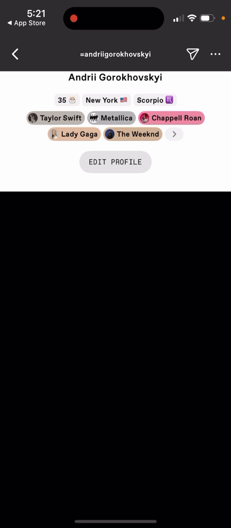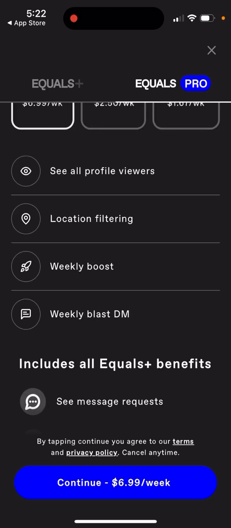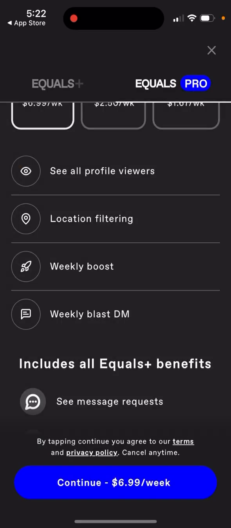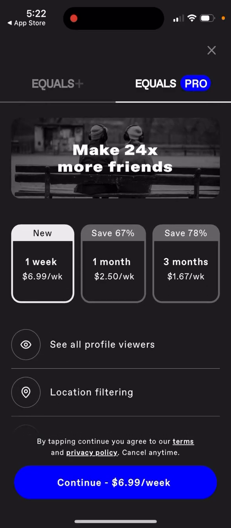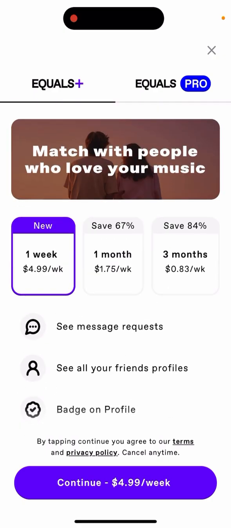And yeah, then there is plus subscription, 1 week, $7, 1 month. You see here 3 months where you can see these features. And then there's Equals Plus. Equals Plus is a cheaper plan. So that's kind of the idea.